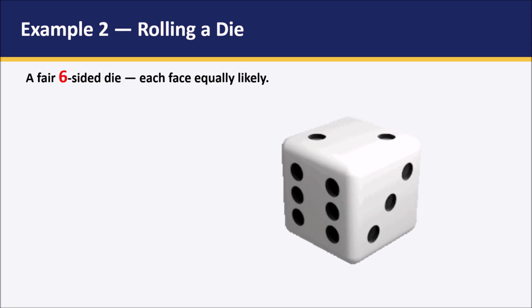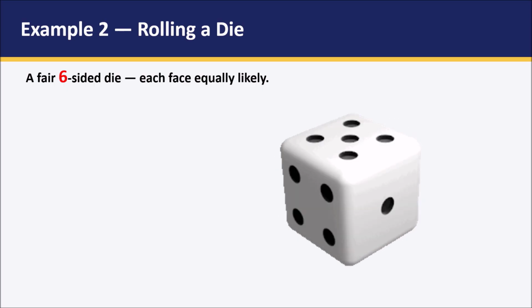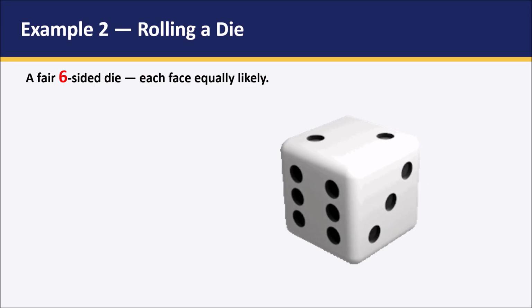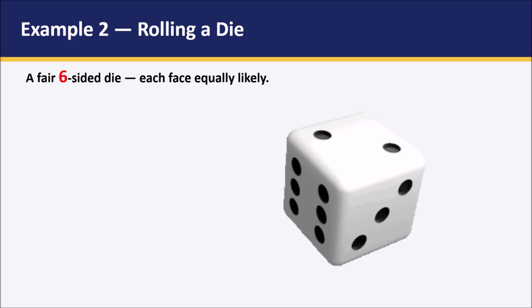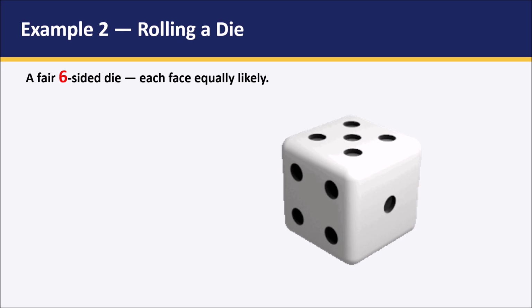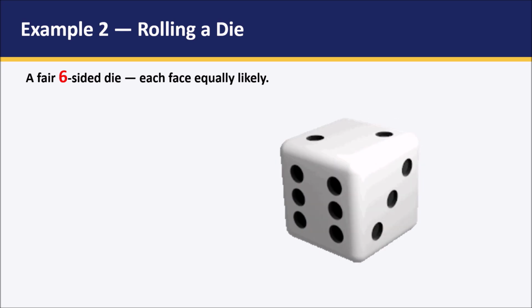Now coming to example number 2, we are familiar with the die, and we know that the die has 6 faces. Each face is marked with the numbers 1, 2, 3, 4, 5 and 6. So the total number of events when you roll the die one time is 6, and you can get either 1, 2, 3, 4, 5 or the number 6.